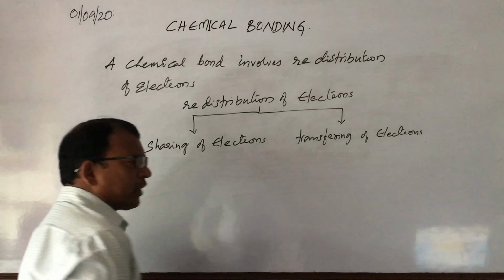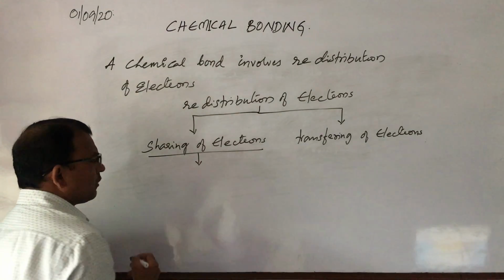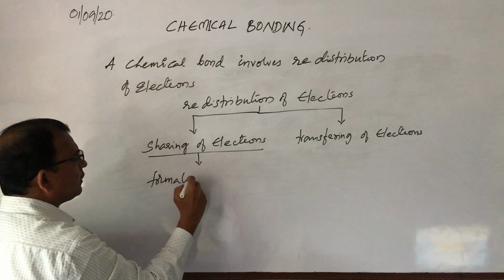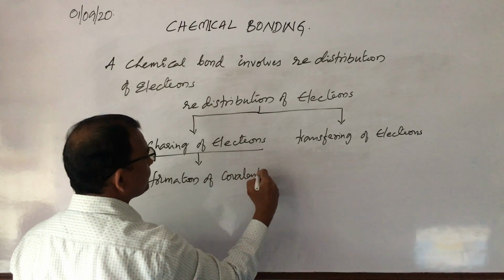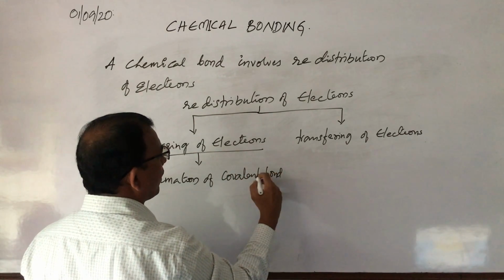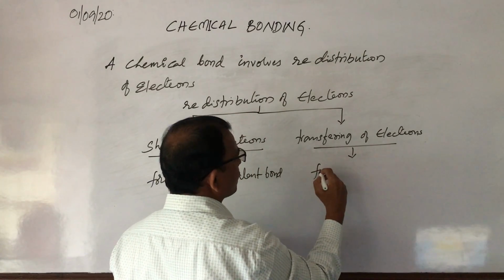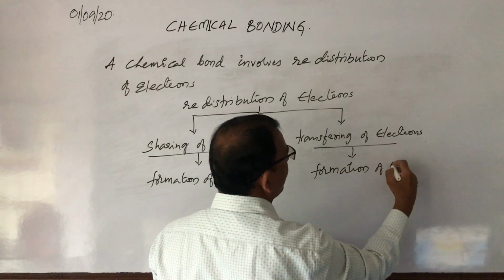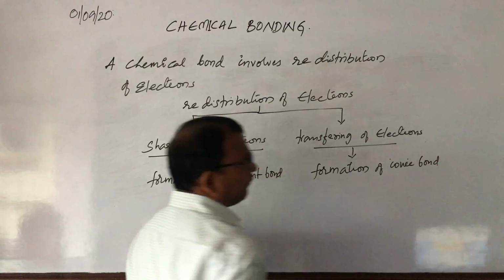Okay, what do you mean by sharing of electrons? Sharing of electrons leads to the formation of covalent bonds. And transferring of electrons leads to the formation of ionic bonds.